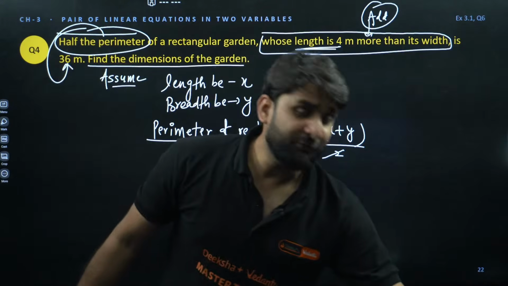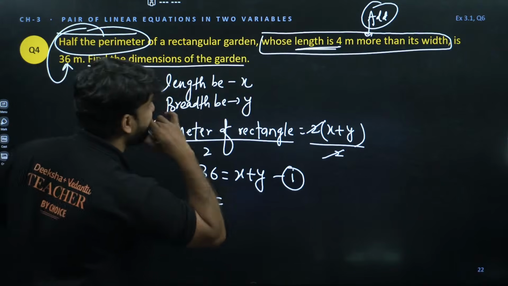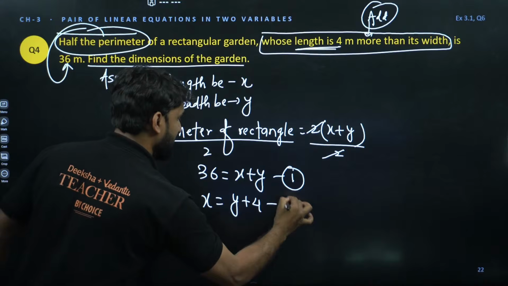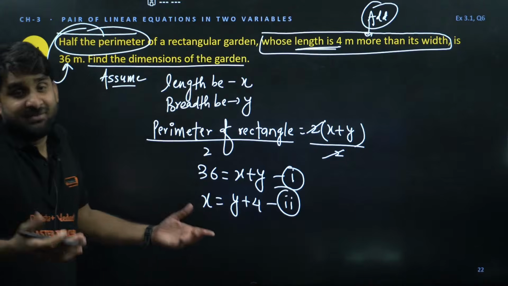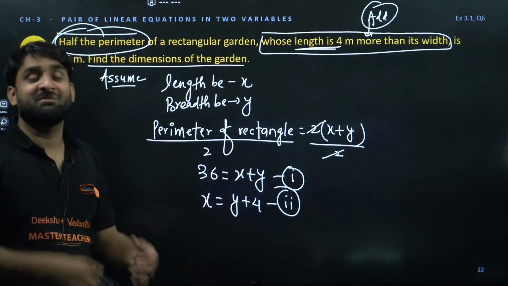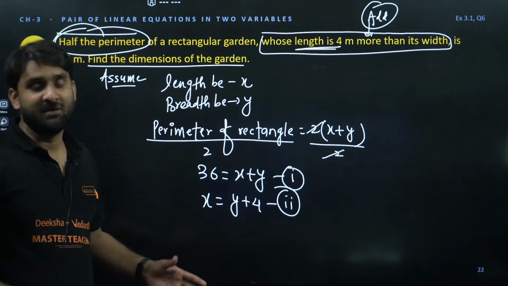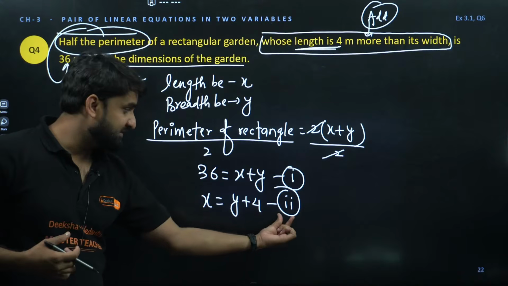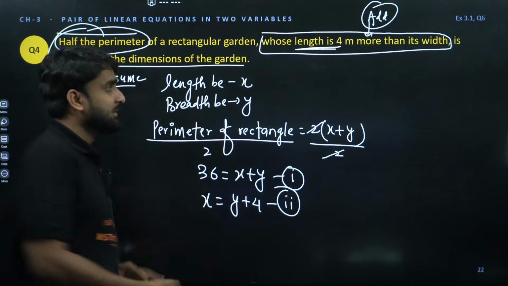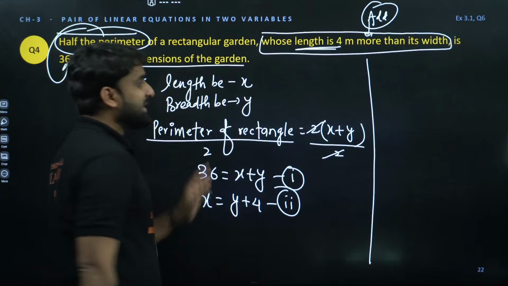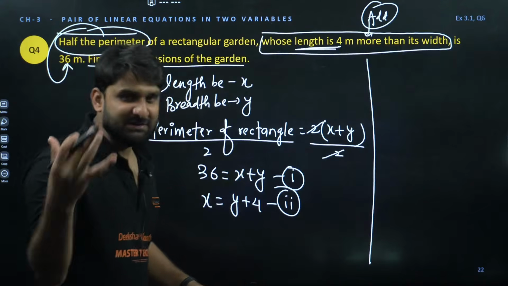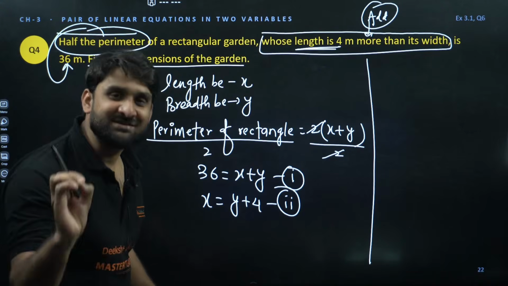So if we add 4 with width, what will be the scenario? Width is y and we are adding 4. So we have the second equation. Now you can apply the substitution method, elimination method, whatever. But I will prefer the substitution method because x is equal to y plus 4. So we can substitute equation 2 in first. I am not writing in language, please listen. Substituting equation second in first.